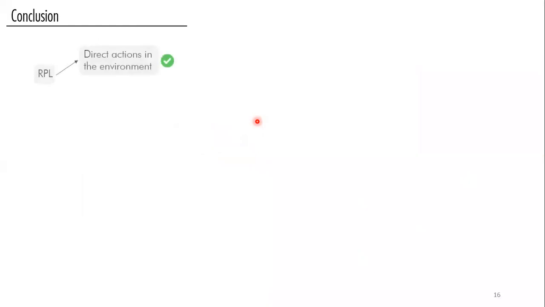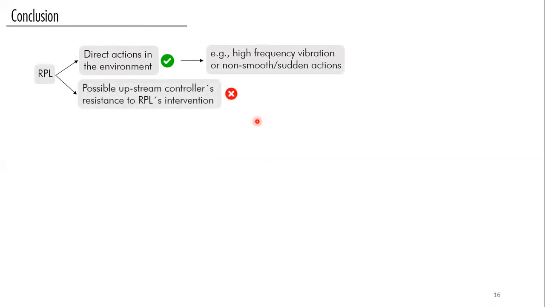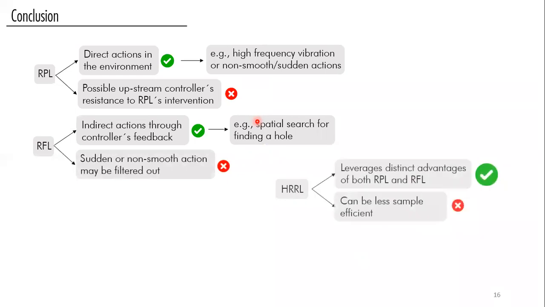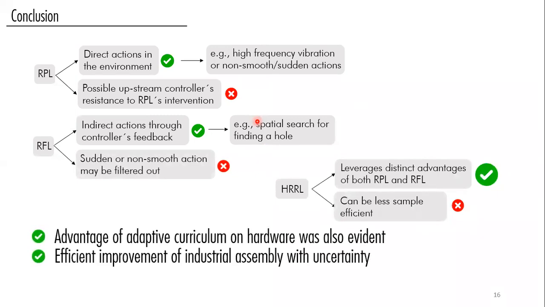And to summarize, residual policy learning offers the advantage that you can apply actions directly to the environment, but also the controller will most likely resist them. The residual feedback learning doesn't have this drawback, but is limited to the output structure of the controller. For example, sudden actions may not be possible, whereas hybrid residual reinforcement learning leverages the best of both worlds. It can also, of course, be less sample efficient because the action space is larger. Advantages of adaptive curriculum and efficient improvement for industrial assembly with uncertainty are also evident in our work.